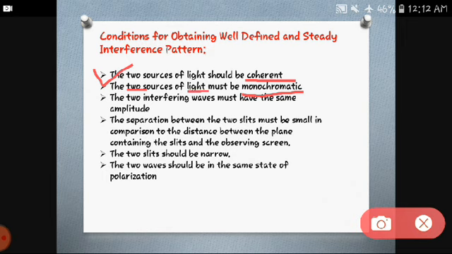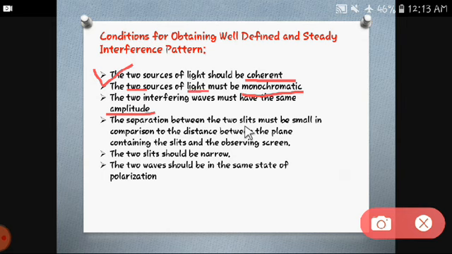So this is a very basic and important condition to get a steady pattern: the two sources of light should be monochromatic. Okay, next is that the two interfering waves must have the same amplitude. Obviously we have seen that. If the amplitude is not the same, maxima and minima will not occur at the same time, and they will not be equally spaced. The space between dark and bright fringes will be different, so it will be very difficult to find all the terms related to the interference band. So the amplitude also should be the same.